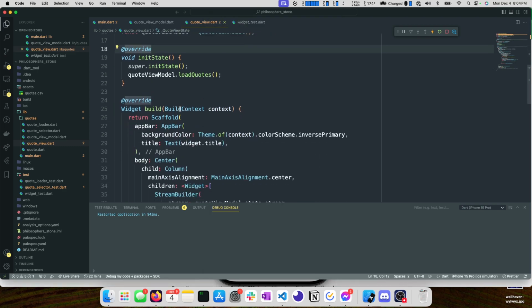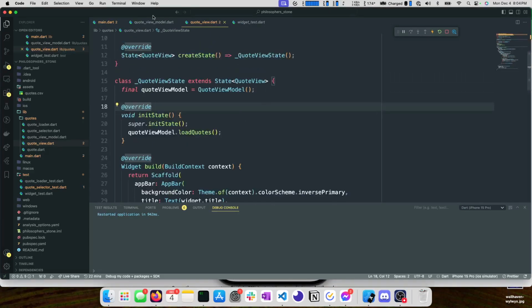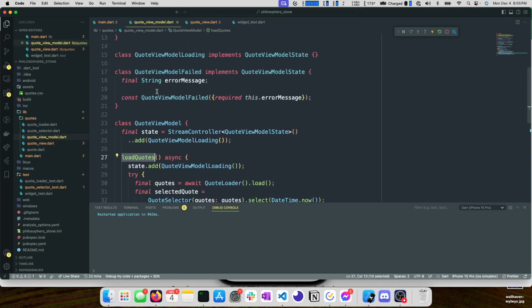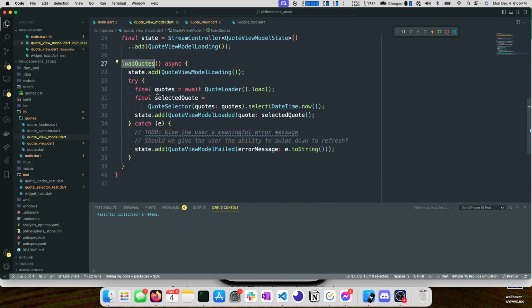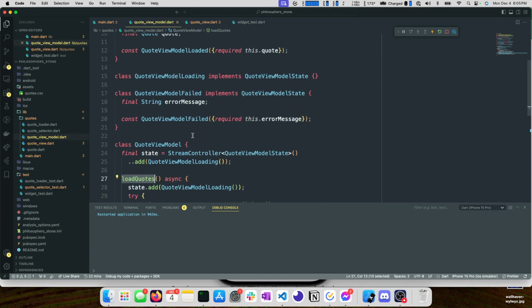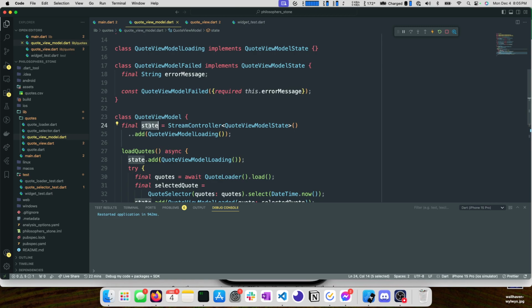It's a little weird to start this video with basically the same screen that we're getting at the end of the video, but the point being we've refactored everything out into its own view. We've added a view model, a fairly robust view model, in fact. And, oh, we have one more thing that I want to change, right? So we know that our state is a stream controller, and we don't want to expose a stream controller, right?